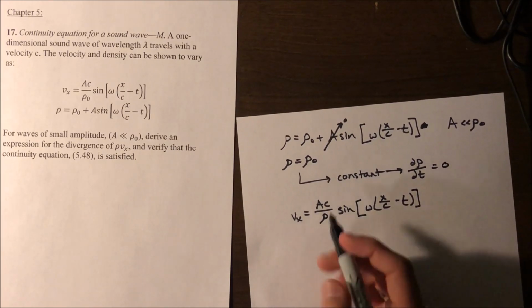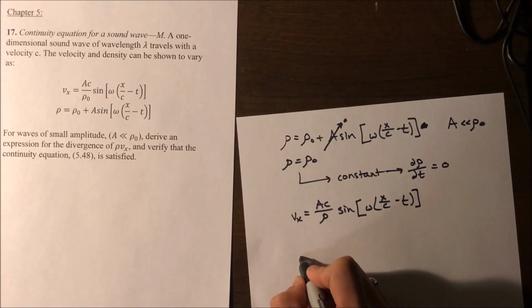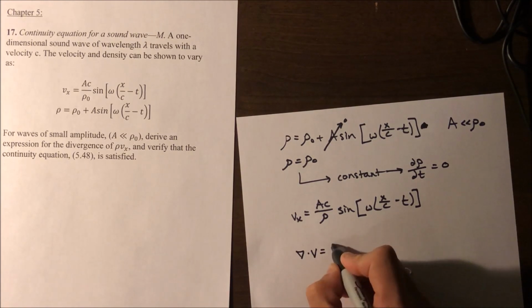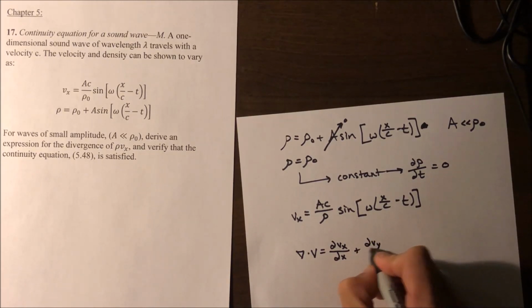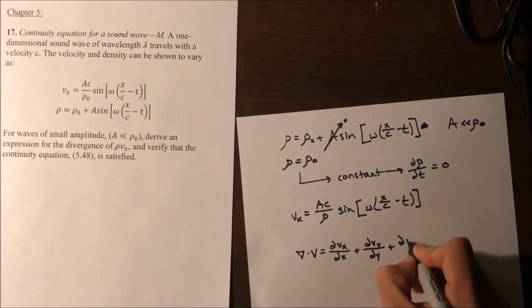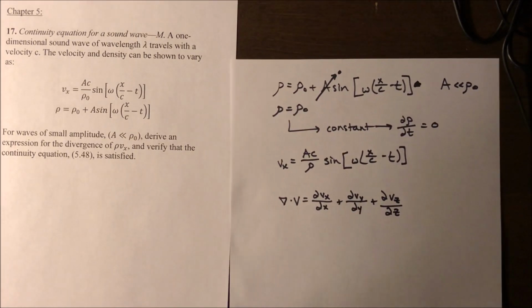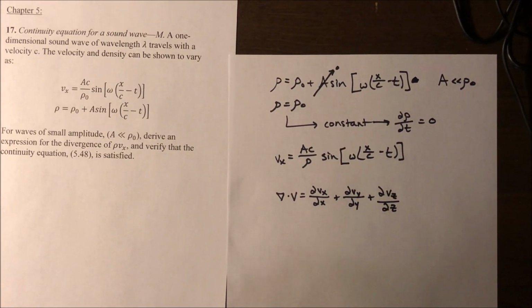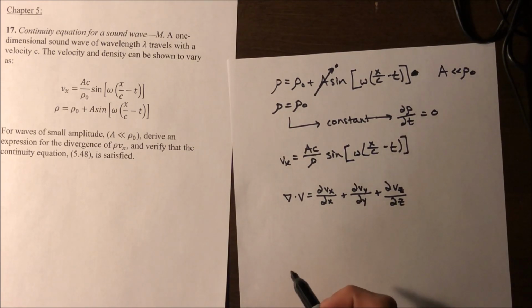Alright, from here let's go ahead and quickly touch on the topic of the divergence of the velocity vector, which is del dot v equals partial vx over partial x plus partial vy over partial y plus partial vz over partial z. Alright. Now, this is the divergence of the velocity vector, and this divergence can have a constant added to it. Or a constant can be multiplied into the divergence of the velocity vector.